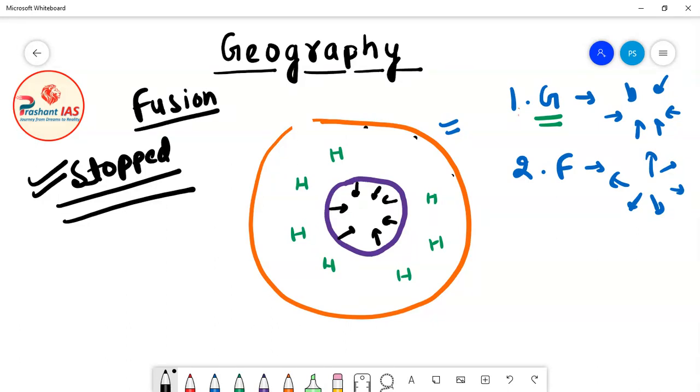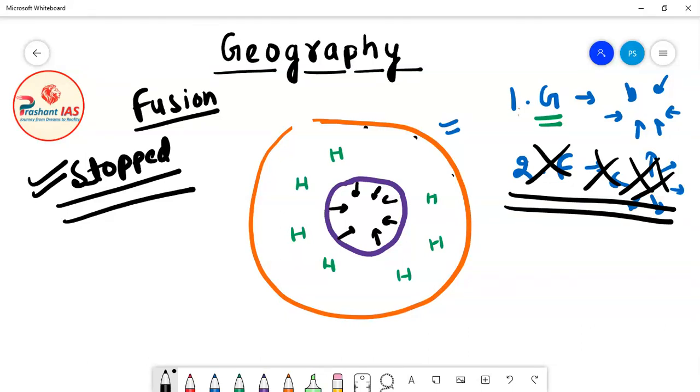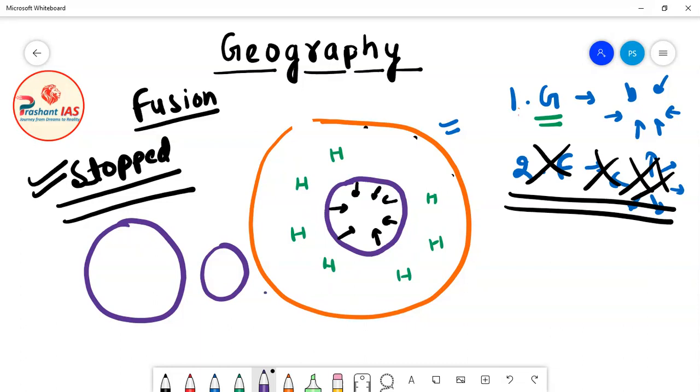So the force which was pushing the star outward is now missing. If this force is missing, the gravitational force will try to compress the star, and it will compress the core at a very high speed. For example, suppose this is the size of the core. Gravitational force will compress the core, and the core will become smaller and smaller. With time the core will become very, very small. So the core is contracting.